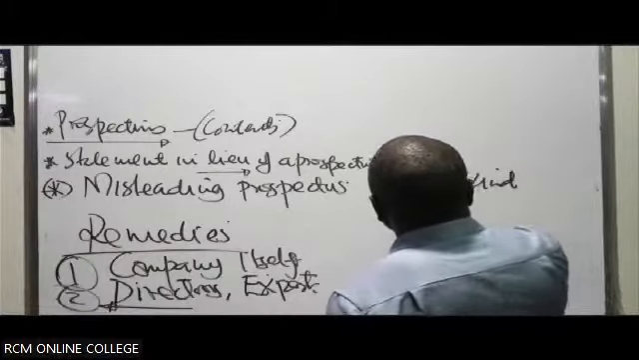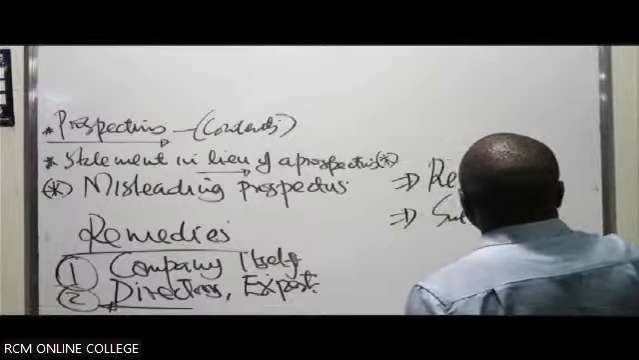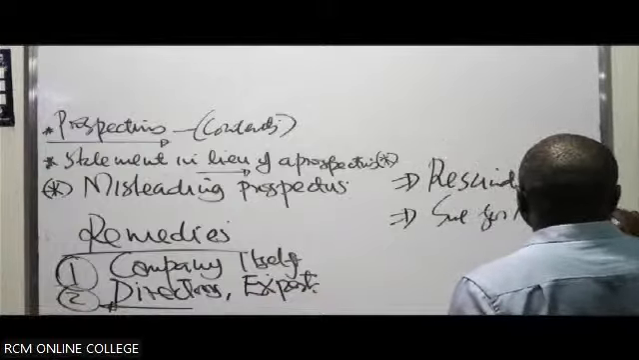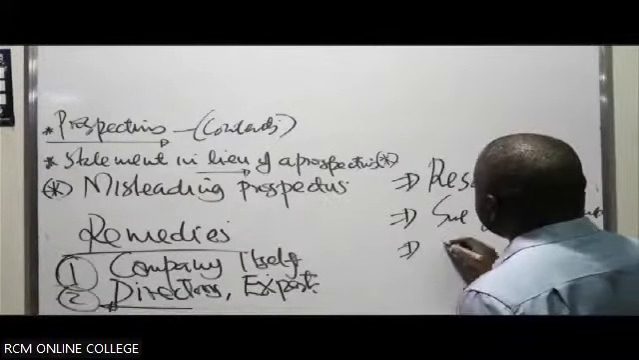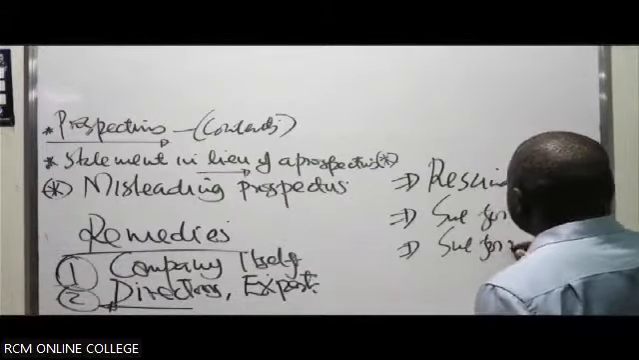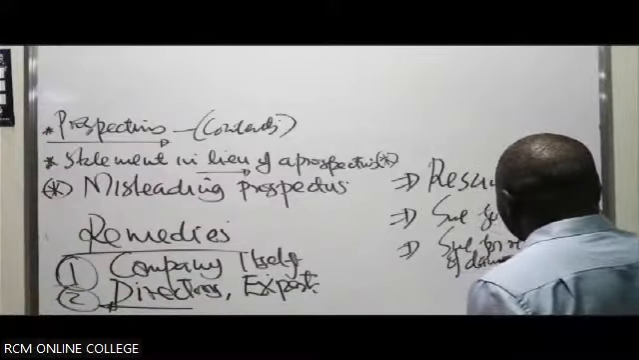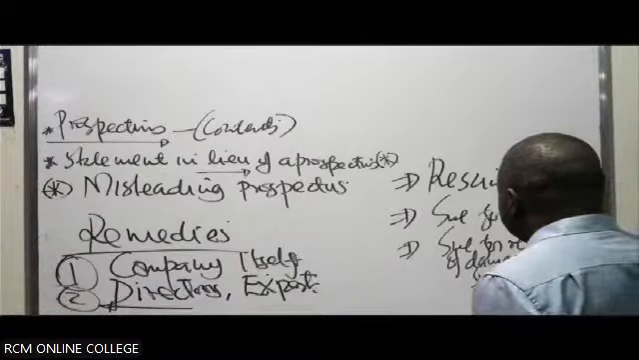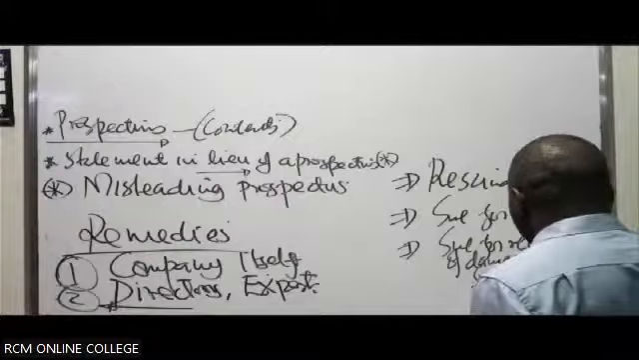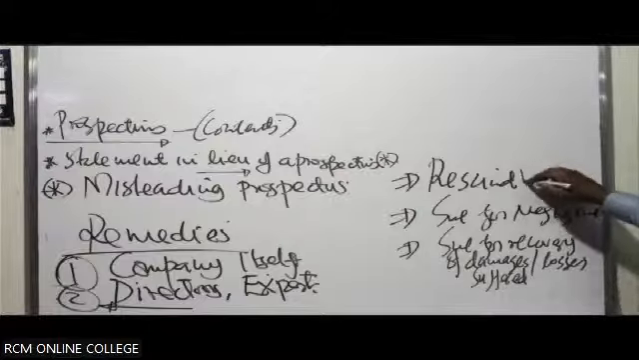Can resign the contract. Or in this case, he can sue for negligence. Or sue for recovery of damages or losses suffered. Losses suffered. You lost money, because in this case, you thought things would be okay. These are the three key remedies.